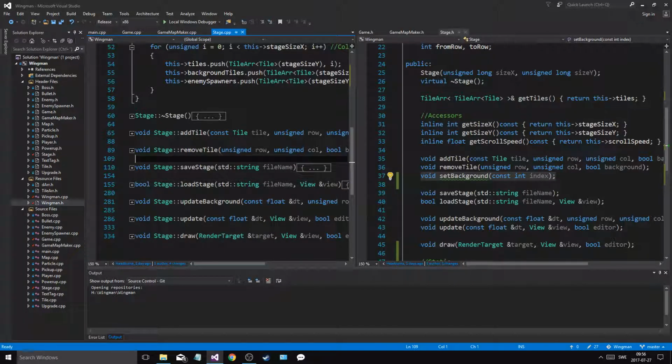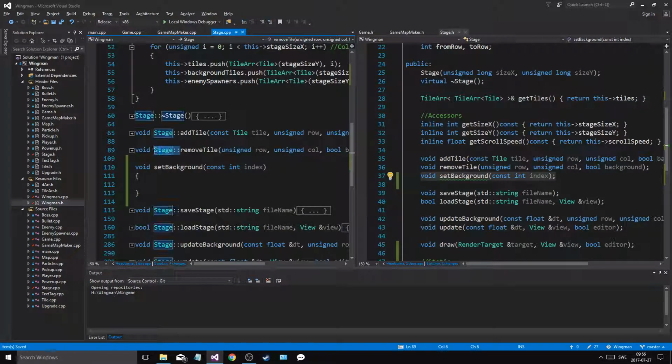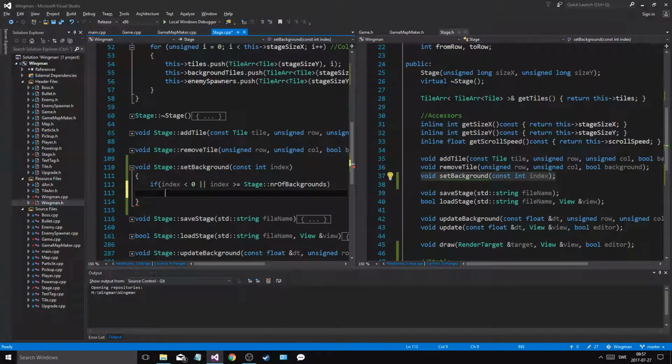Where is it? It's below this. So we'll have a function called set, and we'll be able to set the background. If the index is less than 0, or index is greater or equal to stage number of backgrounds, std cout. I'm not gonna throw, I'm just gonna cout.